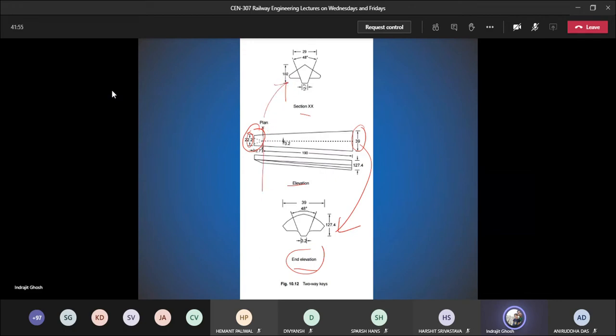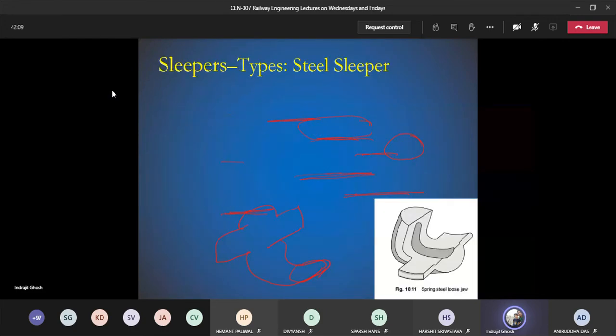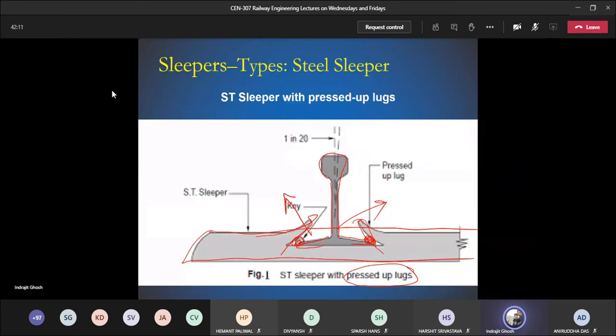And it has been observed that here also we are using keys, but these keys do not come out very easily. The main fundamental difference between these two is that in the first type, we are cutting the portion of that particular slipper to insert the rail in position. Over time, when the train is moving, they come out.